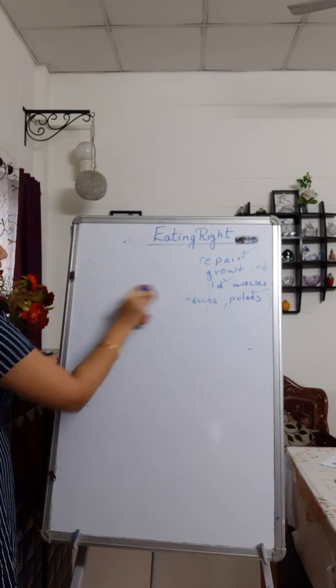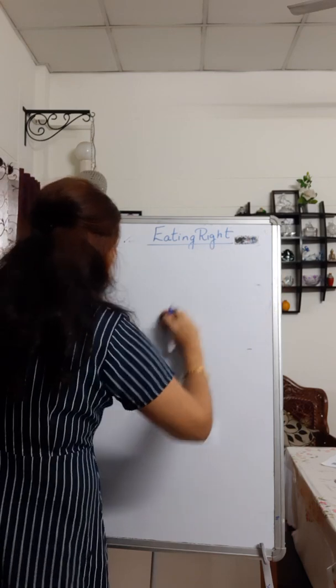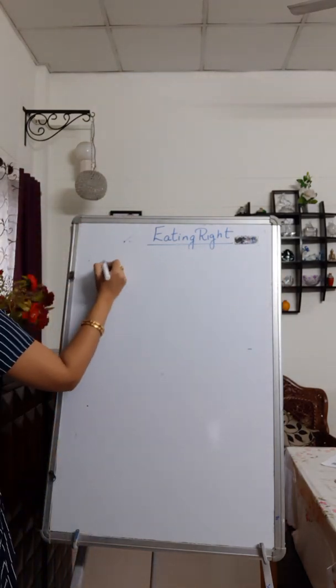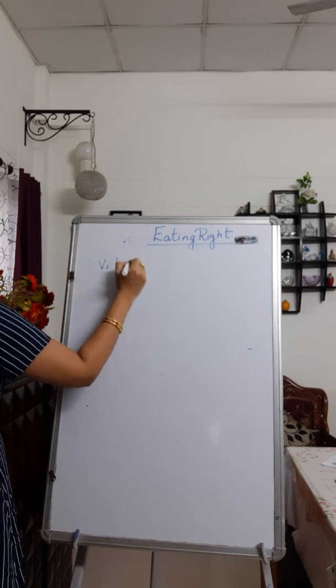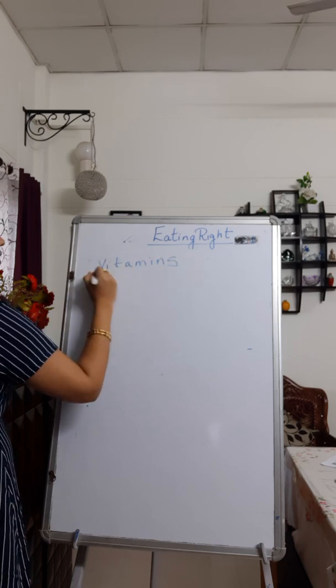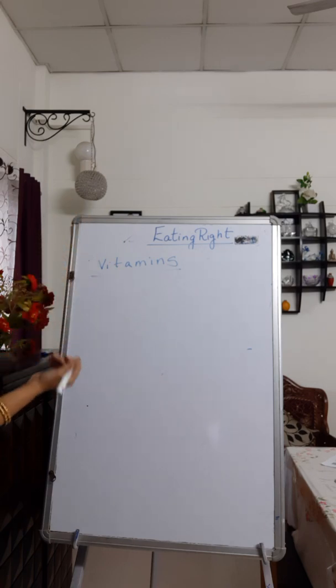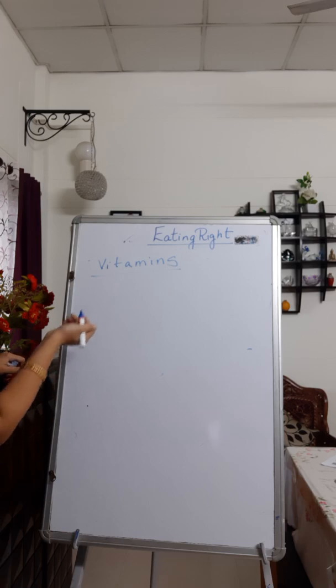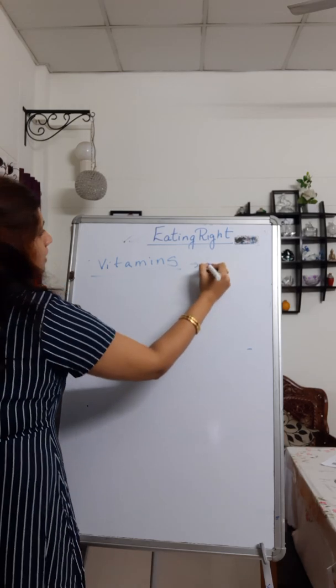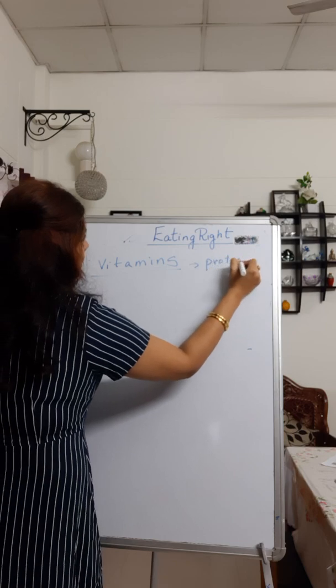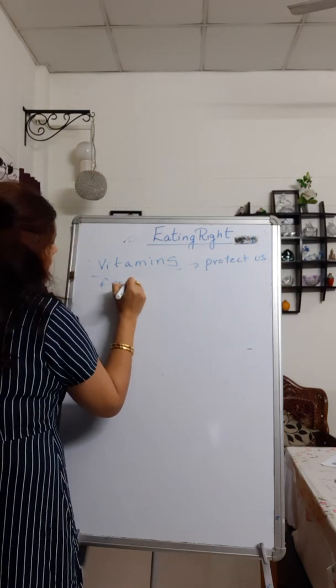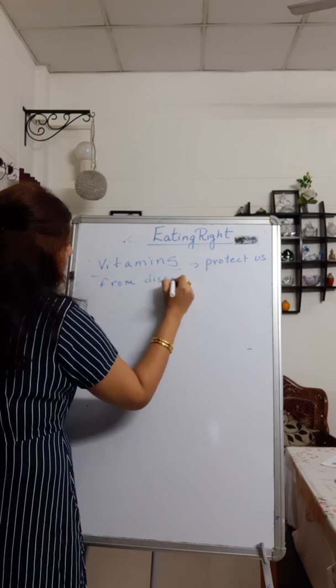Now we'll be talking about the fourth nutrient in our food, and that is vitamins. I will write vitamins here. Now what are these vitamins? What is the function of these vitamins in our diet? We know that they are necessary for good eyesight, healthy teeth, gums, bones, proper digestion, and good health. So basically they are helping in all the functions. They help our body in protecting us against diseases. Vitamins protect us from diseases.